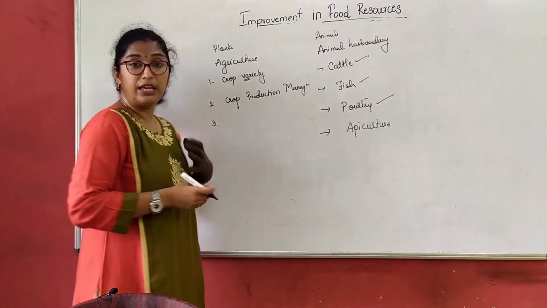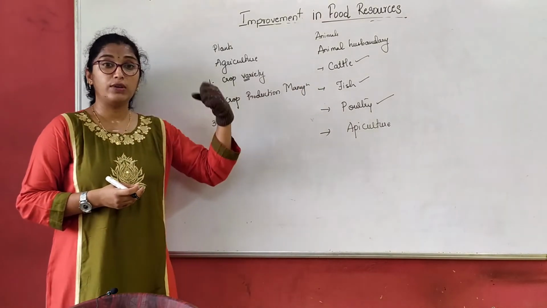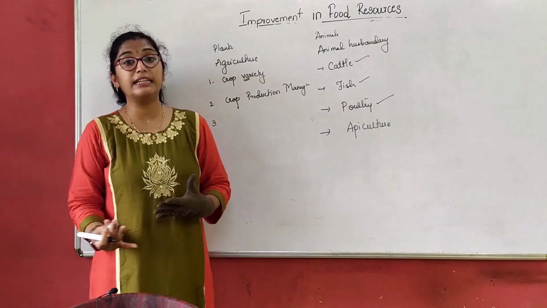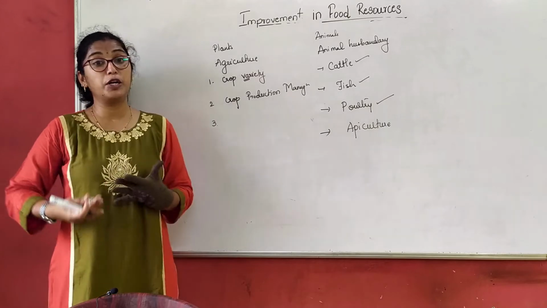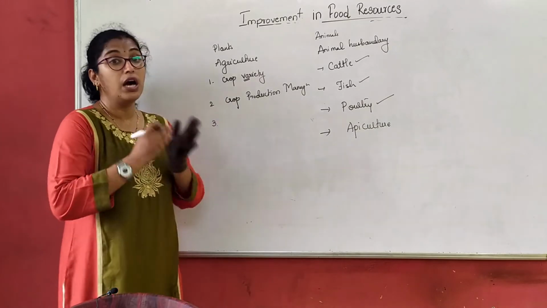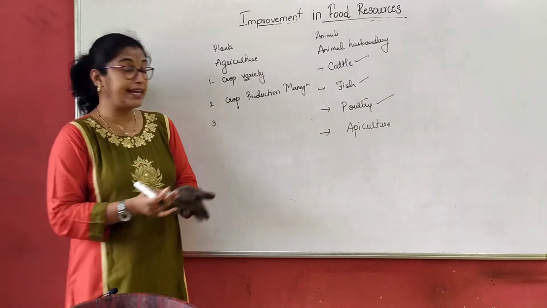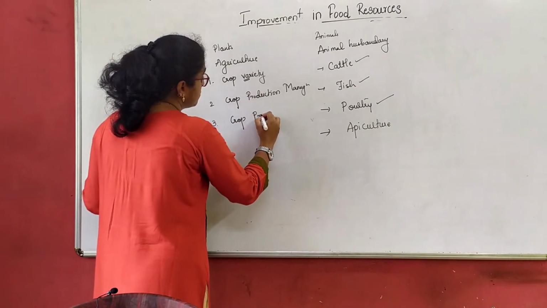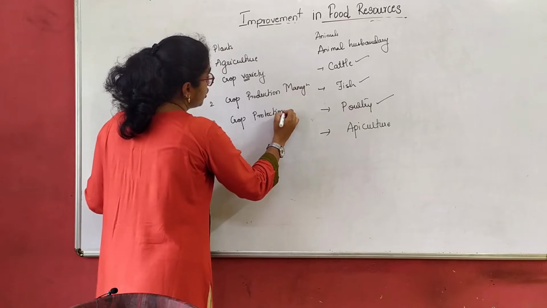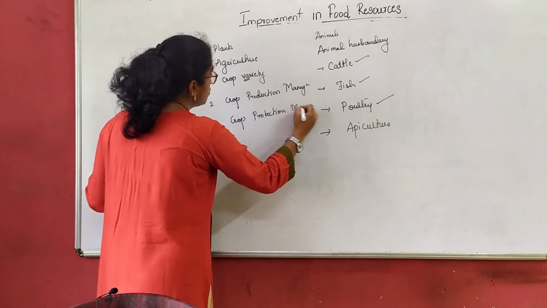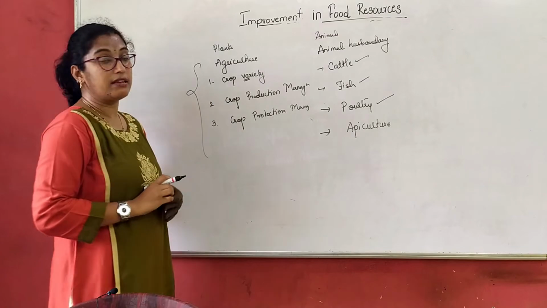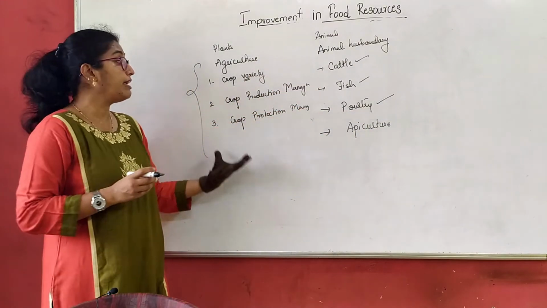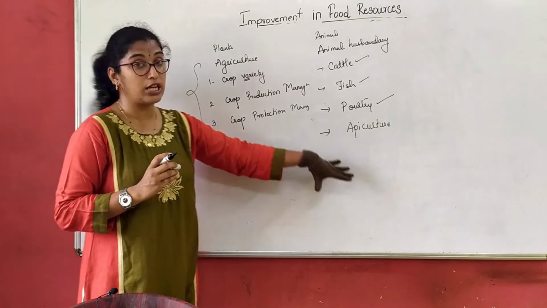Third, once we have selected the crop variety, the field, the soil, everything, and started producing in large numbers, after producing it I also need to know how to protect the crop, right? So the last one is crop protection management. All this will come under agriculture, and all this will come under animal husbandry. We will be studying this chapter in depth.